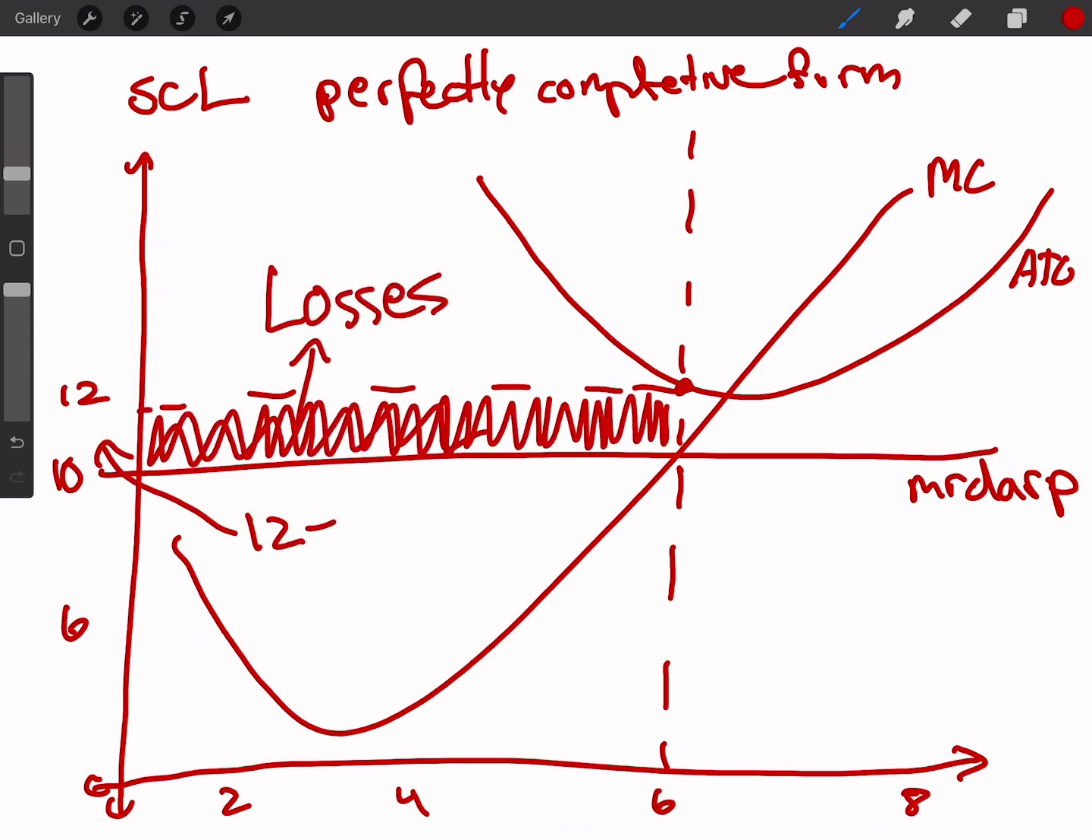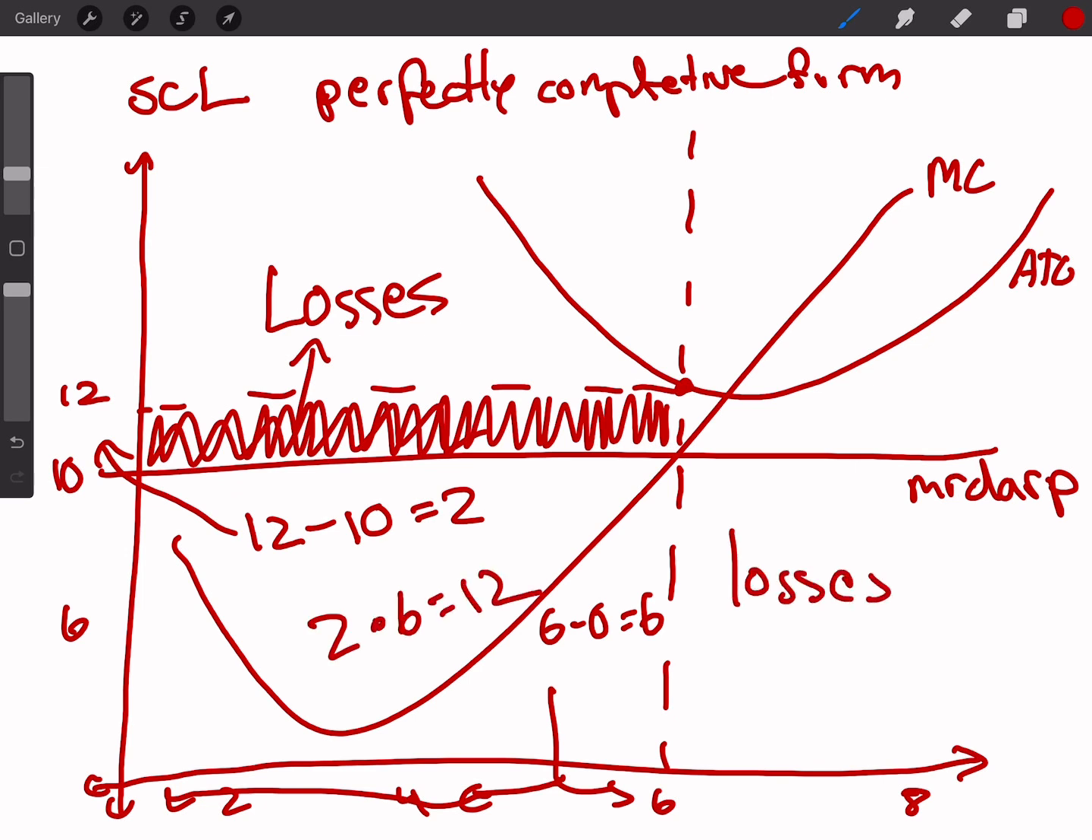To calculate this loss, we have to find the area. 12 minus 10 is 2. 6 minus 0 is 6. 2 times 6 is 12. There is $12 of losses from this firm.